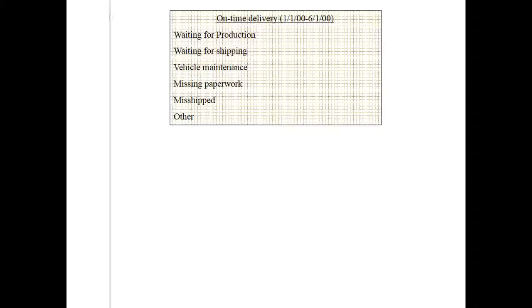And what you see here is essentially just a little recording checklist. And let's say that we have been having problems with on-time delivery.